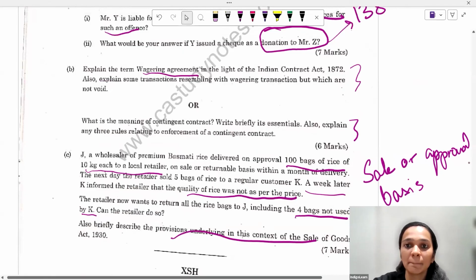All in all, the paper was a different paper this time. There were new concepts which were touched upon. There were new topics, topics which were not concentrated on or asked earlier, which were touched upon in this particular question paper. So yes, the question paper was a bit different. However, it was manageable and I hope all of you have written your exams really well.